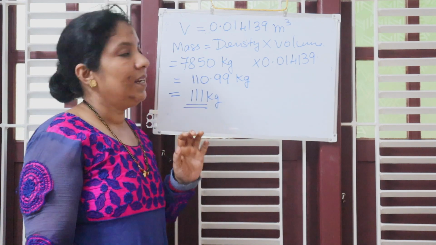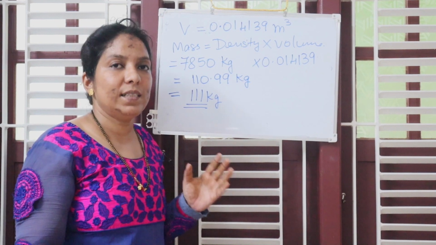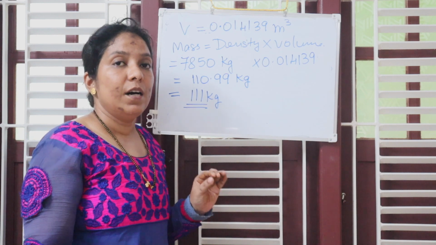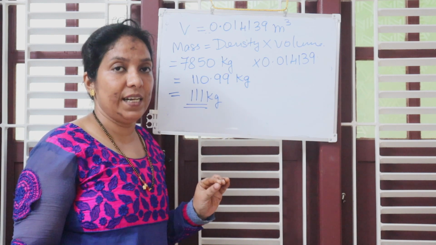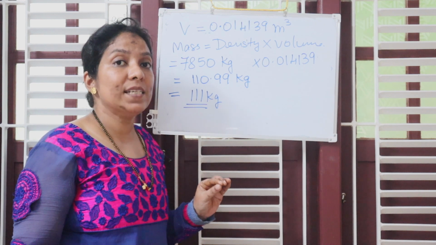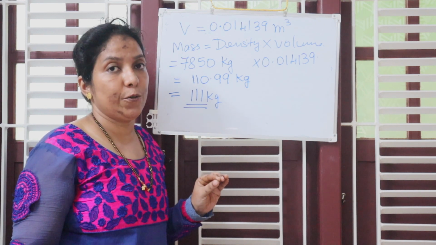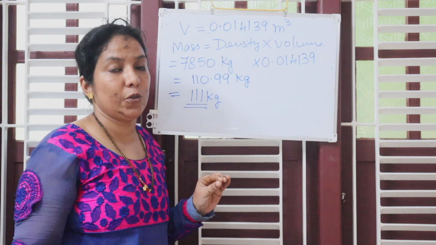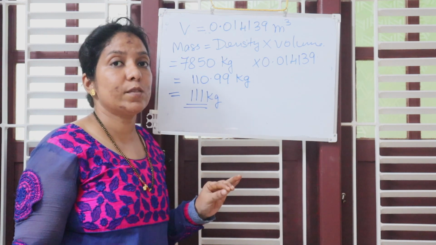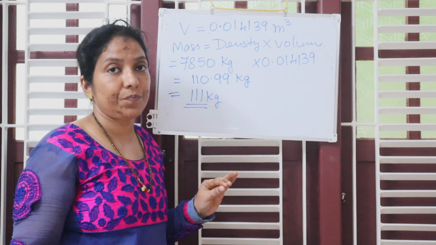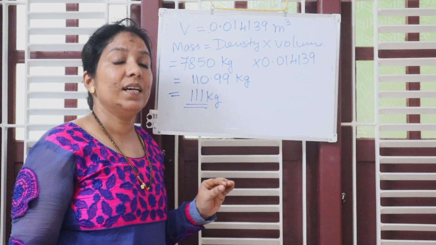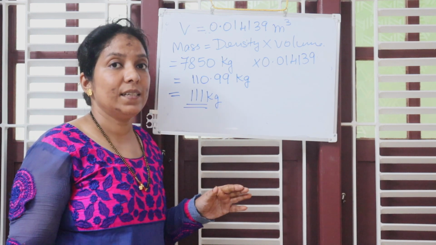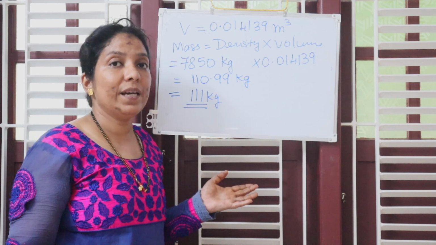So students, let us recall what are the things that we have studied in today's lesson. We have studied density. What is density? It is mass per unit volume. What is the SI unit? It is kg per meter cube. Sometimes it is also expressed in gram per cm cube. Density tells us the concentration of the matter. When the matter is denser, its value will be more.